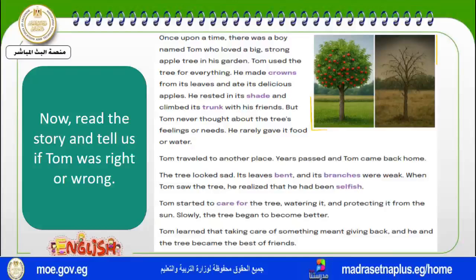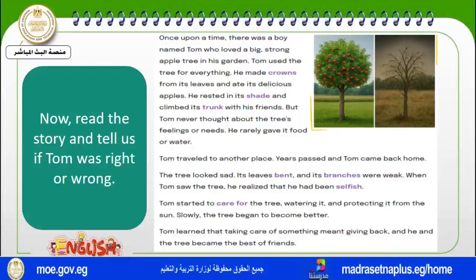At the beginning, Tom didn't care about the tree, didn't water it, didn't care about it. He used everything in the tree, the trunk, the crowns, the leaves, the fruits, but he didn't think what the tree needs. So he was wrong.